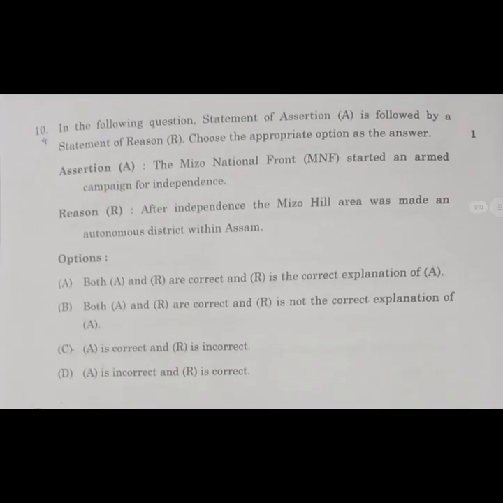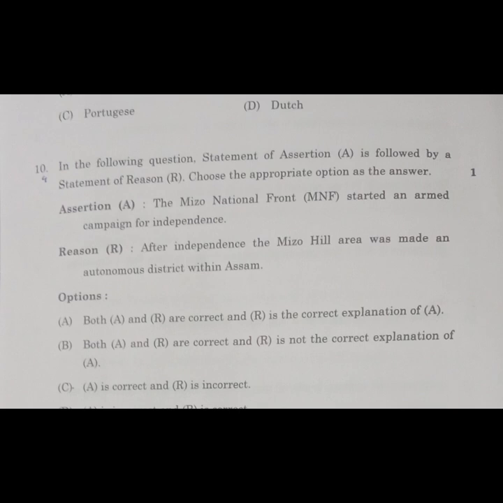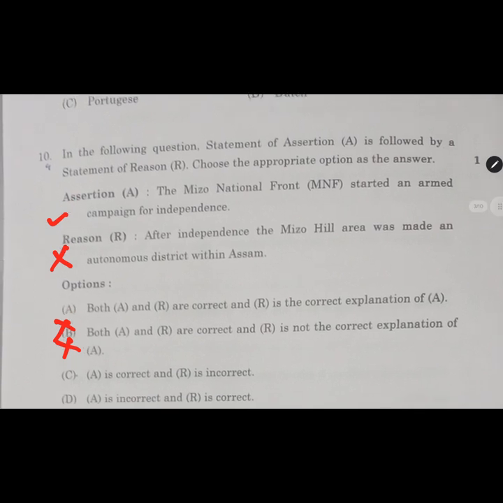Here we move ahead with another assertion. The Mizo National Front started an armed campaign for independence. This statement is true. After independence, the Mizo Hill area was made an autonomous district with Assam. This was not the case. So here we directly eliminate these two options, and the answer will be C. As I said, A is correct and R is incorrect. So this is the statement.